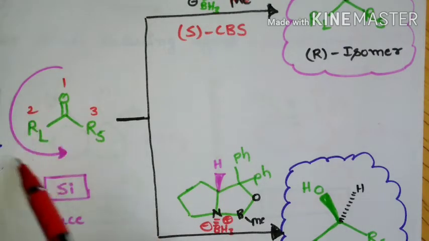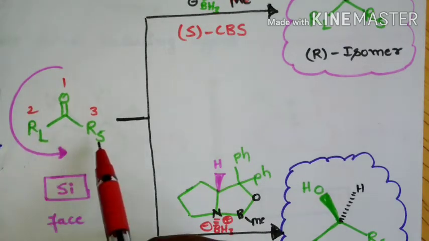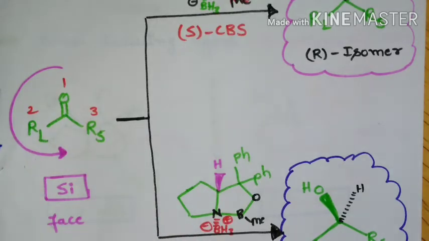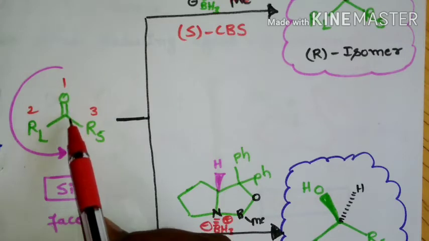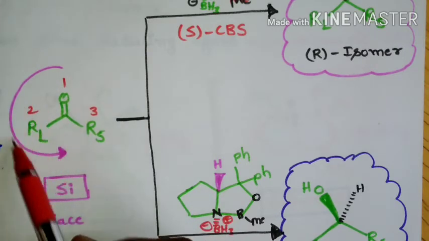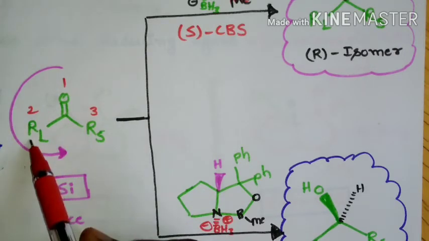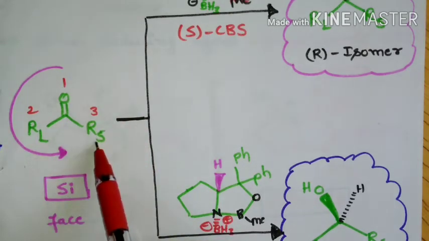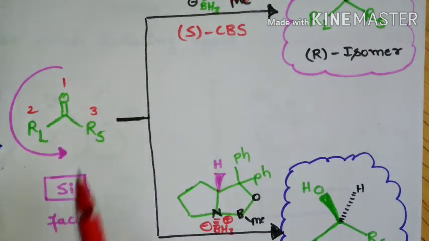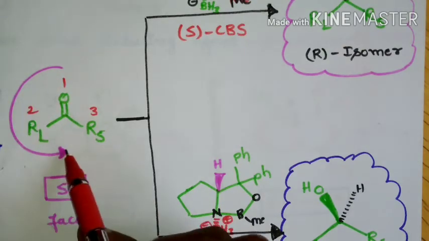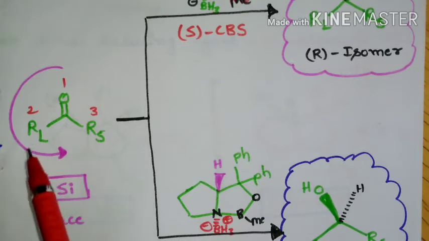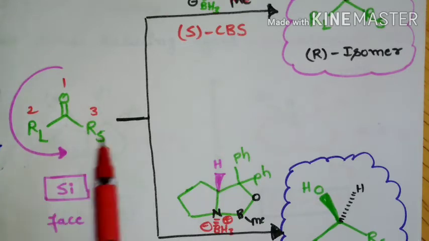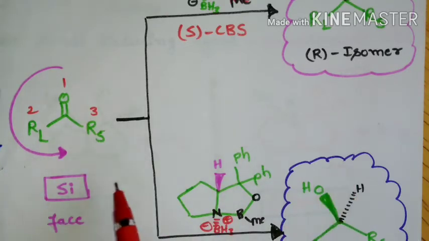In this case, the larger substituent is on the left side and the smaller substituent on the right side. So after assigning priorities, first priority will be given to carbonyl oxygen, larger substituent will take second priority, and smaller substituent will take third priority. And this priority will follow anti-clockwise direction. Hence, this prochiral ketone having larger substituent on the left side and smaller substituent on the right side will have Si face.